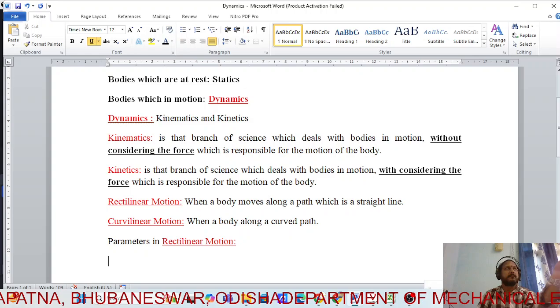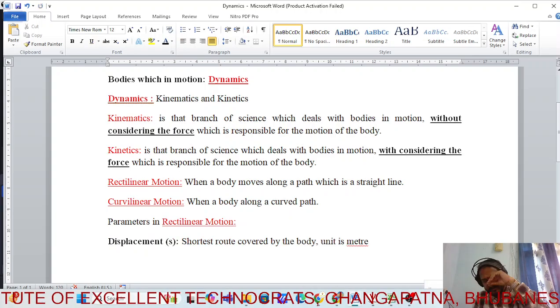So when I talk about the shortest route, let me give an example. Suppose you go from the college or the hostel to the canteen for lunch. There is a road you actually go through, and that is called distance. When I say displacement, you can go through the garden area and the playground area. That becomes the shortest route. So how can you say which is the shortest route? It is determined by the starting point and the ending point.